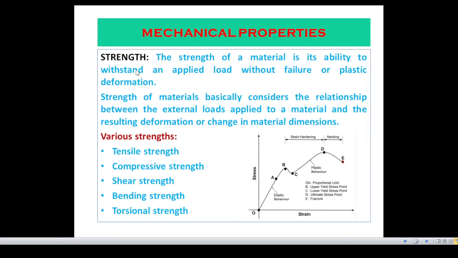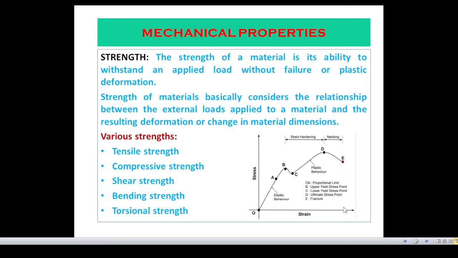Now, what is strength? The strength of a material is its ability to withstand an applied load without failure or plastic deformation. Now, there are many types of strength. One is tensile, another is compressive, shear, bending strength, torsional strength, etc.